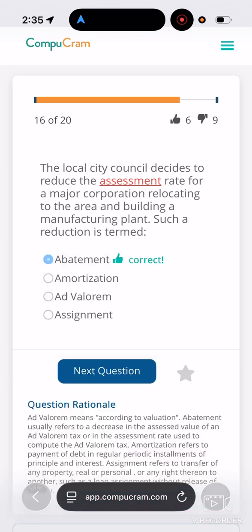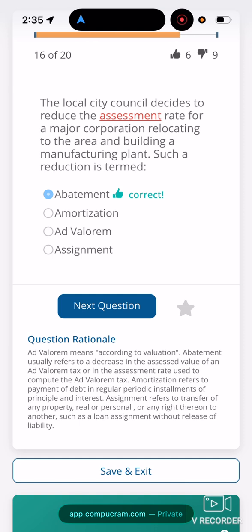We'll go with abatement. Yep. Because assigning is assigning something to someone, like your rights in a contract.